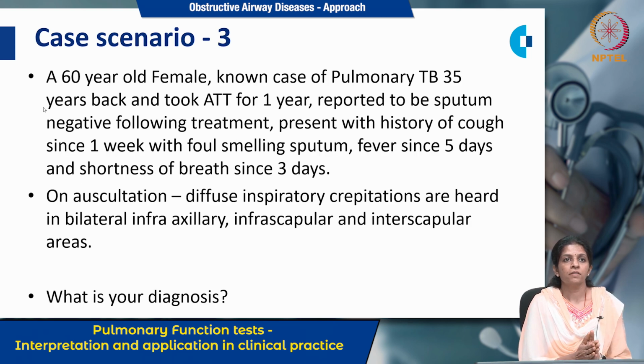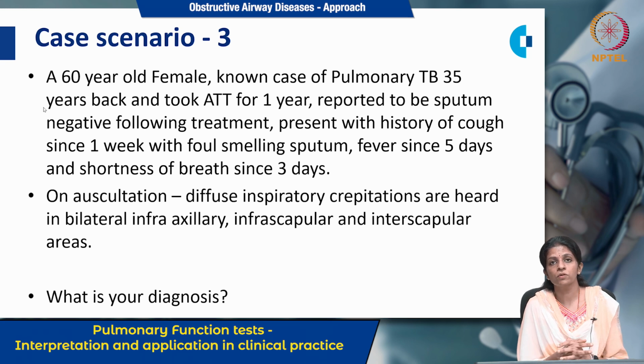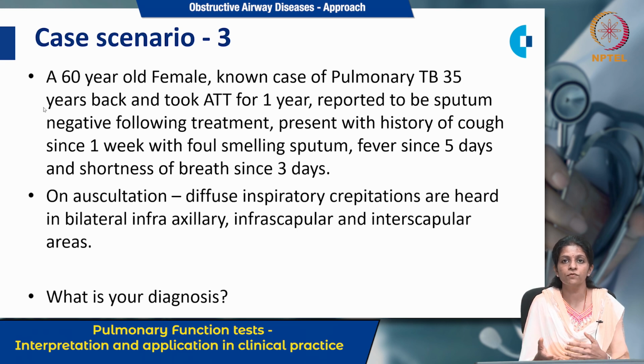And this is the third and last scenario, in which a 60-year-old female, a known patient, had tuberculosis 35 years back. That is, past history is there. The patient took treatment for that and treatment was stopped only after the sputum was negative. Now the patient presents to you with a history of cough since 1 week with foul-smelling sputum, fever since 5 days and shortness of breath since 3 days.